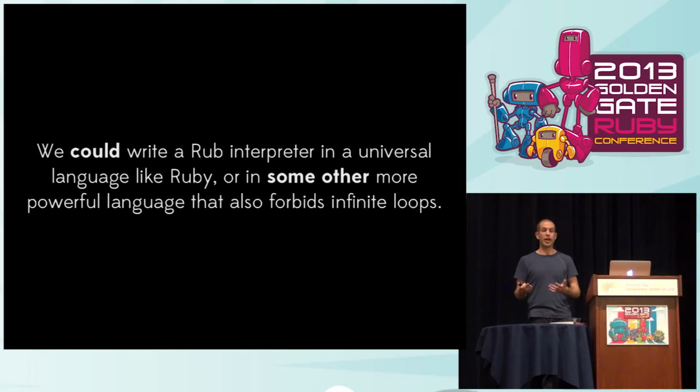Now, you could write a Rub interpreter in some other language, of course. You could write one in Ruby. And you could actually write one in another one of these languages that is crippled so that it can't have infinite loops in, a sort of more powerful language. So you could step up into a more powerful system and write an interpreter, but you can't write the interpreter in the language itself. So that's all kind of, to be generous, mildly interesting, right?